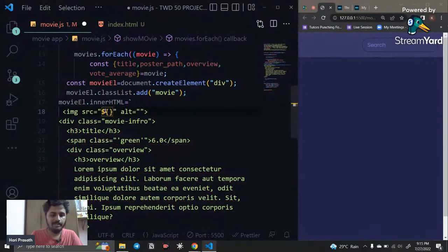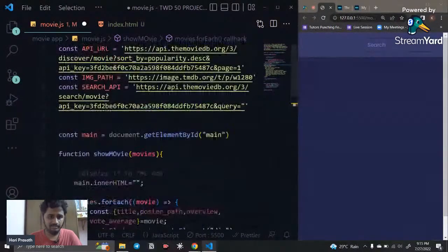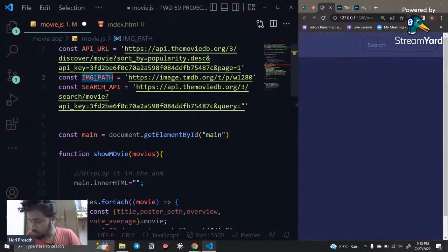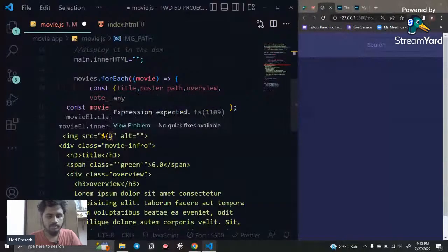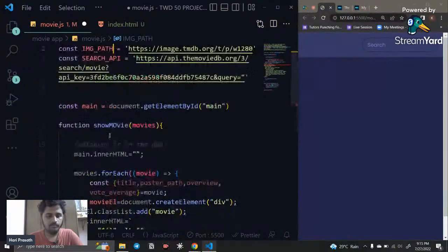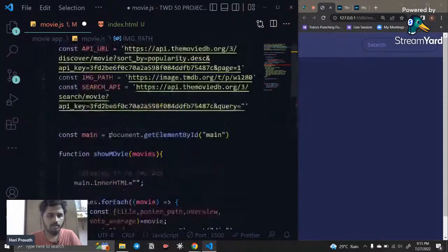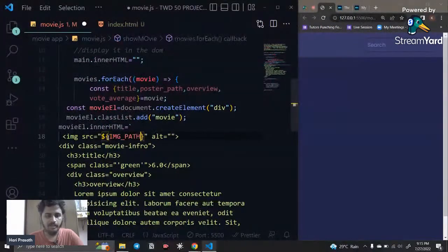Like this, template literal. Inside this, first you need to add the default one, right? So I'm going to say image path. I'll copy this and paste it here. After that, we need to add the poster path.